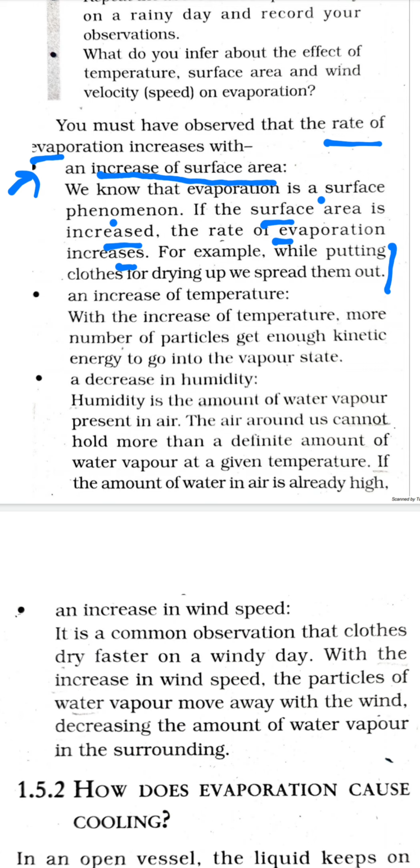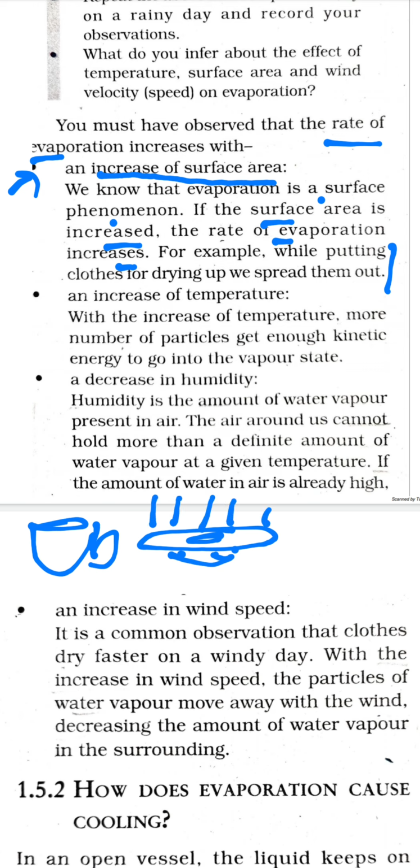This thing can also be understood with the help of one more example. Suppose you want to drink milk and this milk is very hot. You have taken the milk or tea in a cup, right, and the tea is very hot. You want to cool it down. So what you do is you increase the surface area. So you must have seen people putting the tea in a saucer, that is a plate, and the surface area increases. So it is easier for us to drink, as water evaporates faster from a saucer than from a cup. The surface area increases.